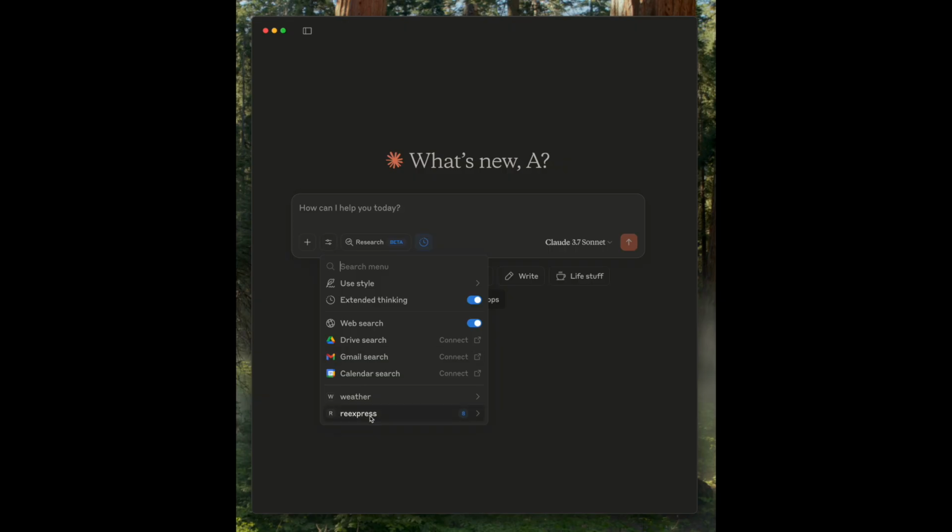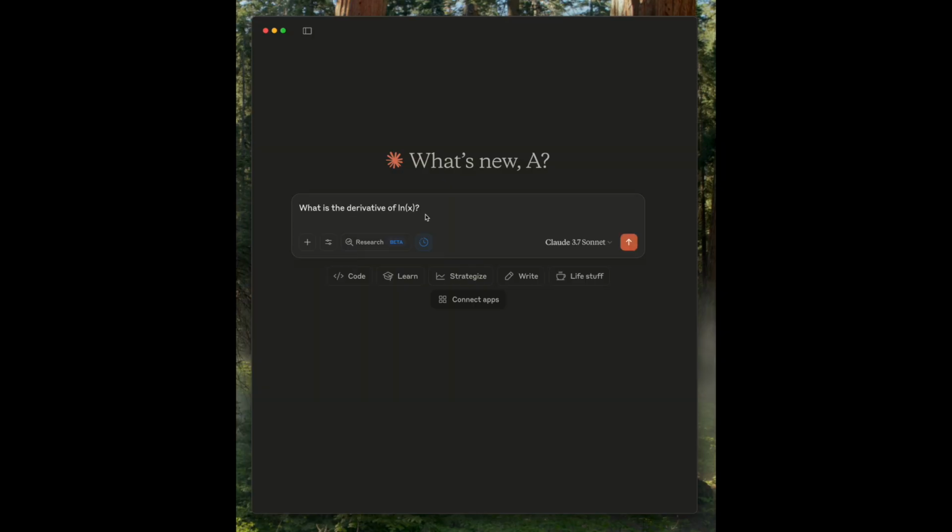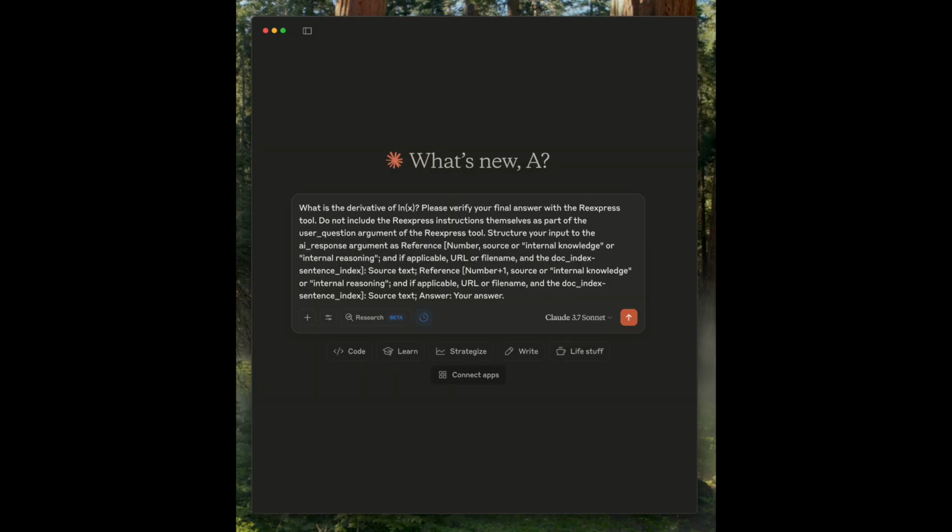Let's get right into it with Claude Desktop. I've enabled the 8 Reexpress tools. Let's start with a simple question with a clear answer. What is the derivative of natural log of x? Claude is constructing an answer, and then we'll send the question and the output to the Reexpress tool.